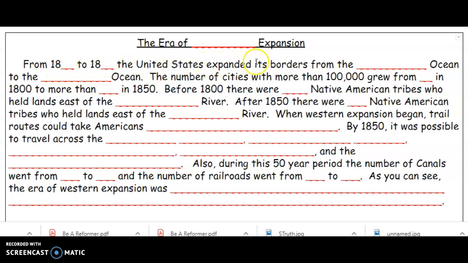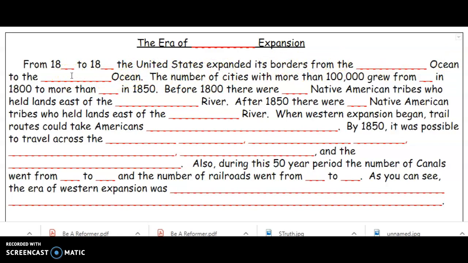The United States expanded its borders from the blank ocean to the blank ocean. Any of the maps that you looked at, you're looking for oceans. Normally when we look at the United States, we think of an ocean to the east coast and an ocean to the west coast. So using the context clue, seeing the word ocean there is going to help you determine what goes into those spaces.